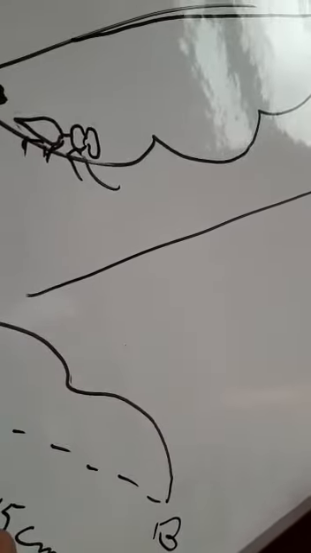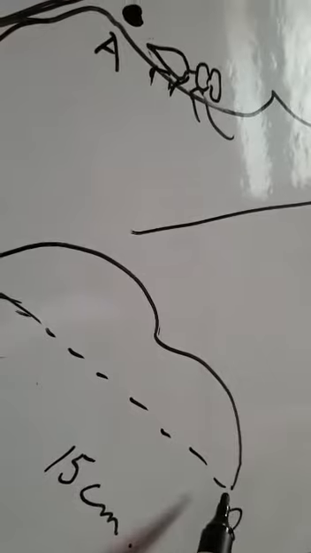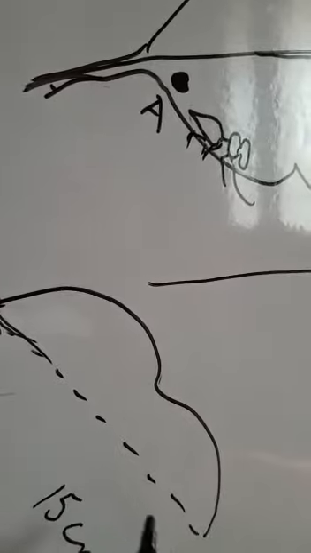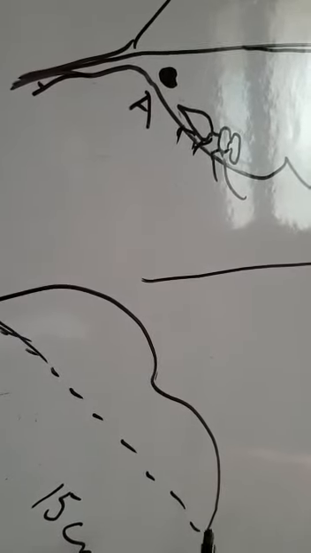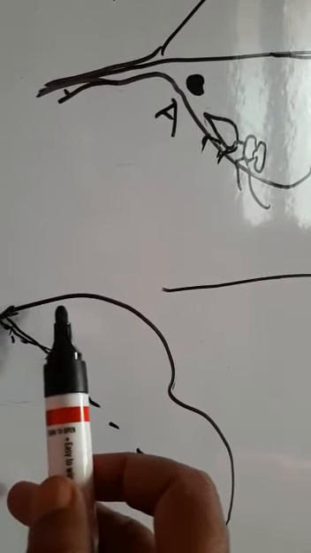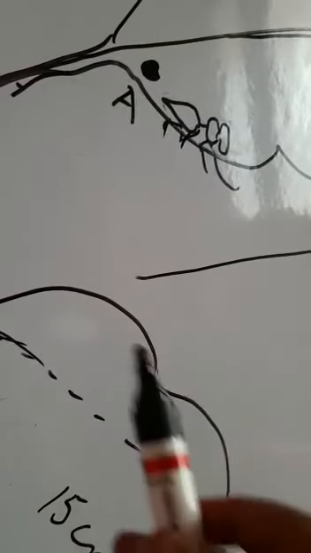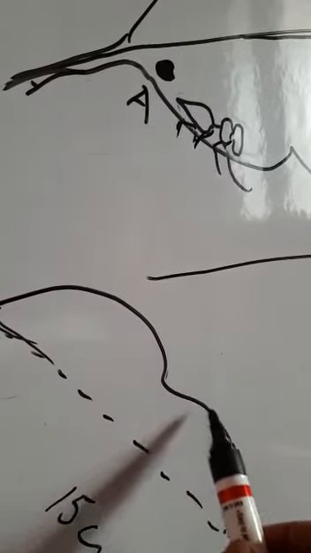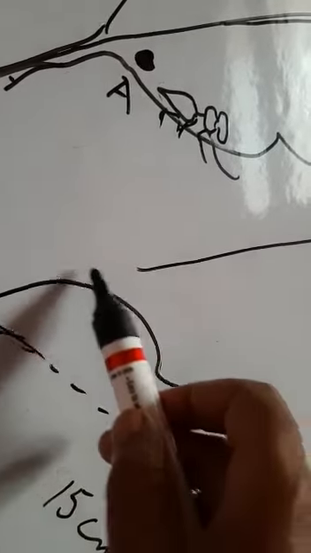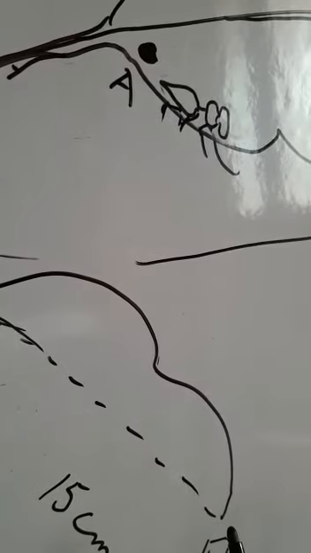That means if the ant starts its journey from point A and reaches point B, the distance covered along the straight line will be shorter than the distance covered when it traverses this path. So along the curvilinear motion, you can expect that the total distance traversed will be longer.